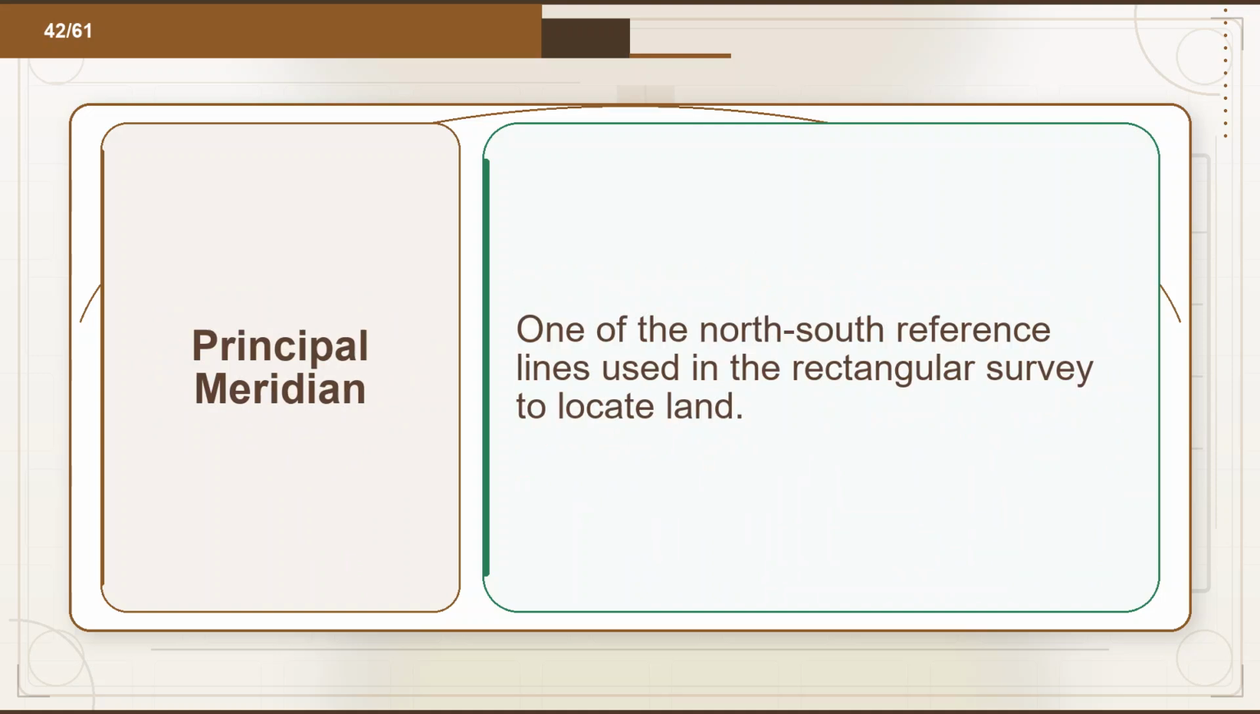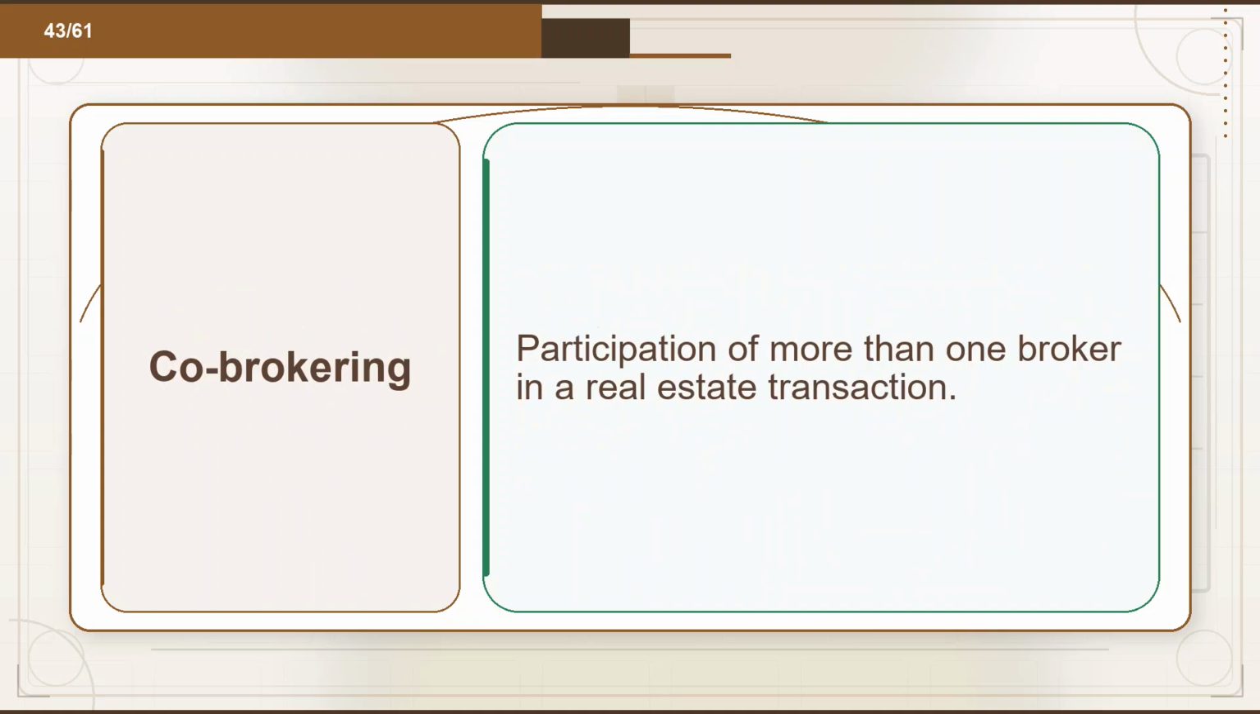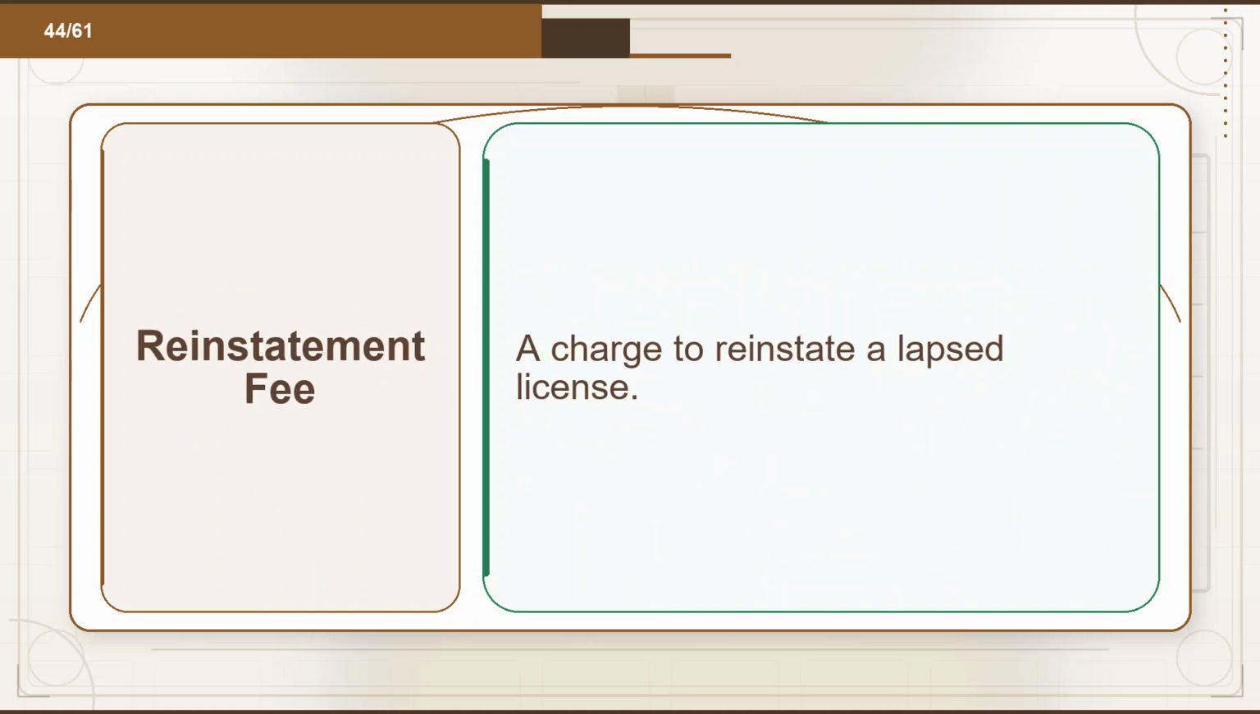Flashcard 42. Term: principal meridian. Definition: one of the north-south reference lines used in the rectangular survey to locate land. Flashcard 43. Term: co-brokering. Definition: participation of more than one broker in a real estate transaction. Flashcard 44. Term: reinstatement fee. Definition: a charge to reinstate a lapsed license.